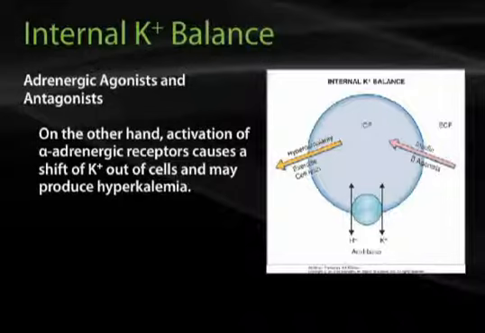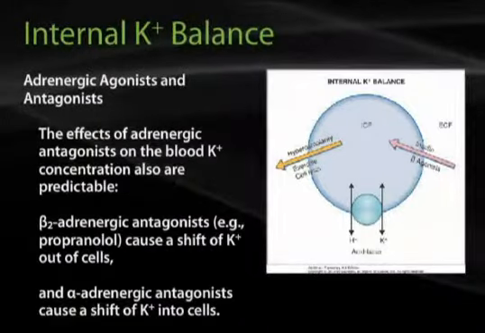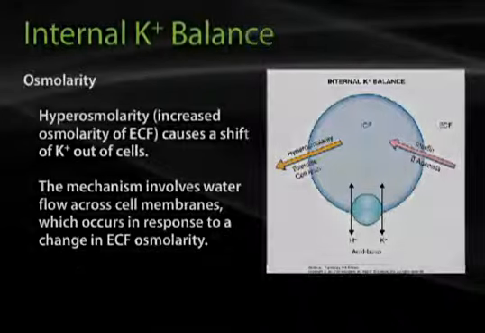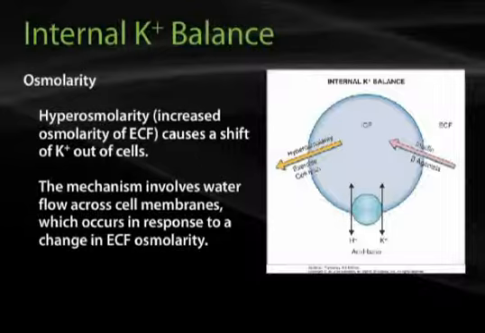On the other hand, activation of alpha-adrenergic receptors causes a shift of potassium out of cells and may produce hyperkalemia. The effects of adrenergic agonists and adrenergic antagonists on the blood potassium concentration are thus predictable. Beta-2 adrenergic antagonists, such as propranolol, will cause a shift of potassium out of cells. Alpha-adrenergic antagonists cause a shift of potassium into cells.